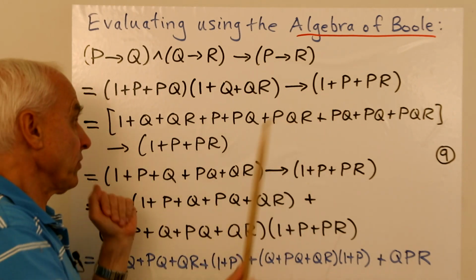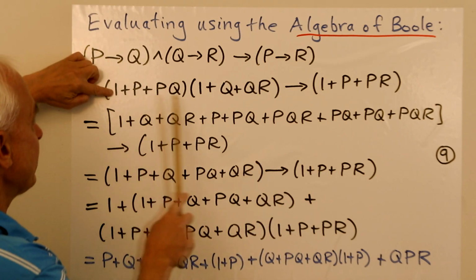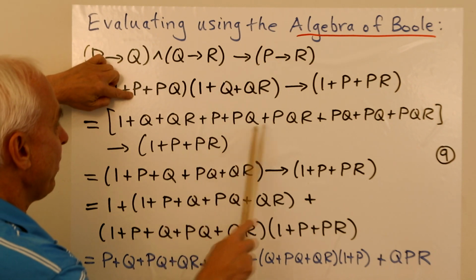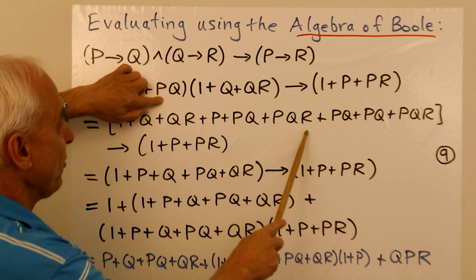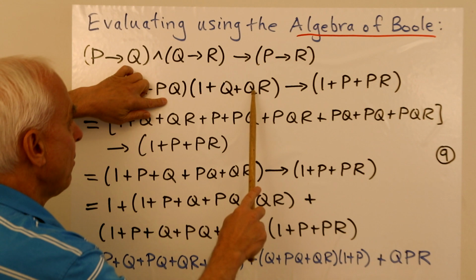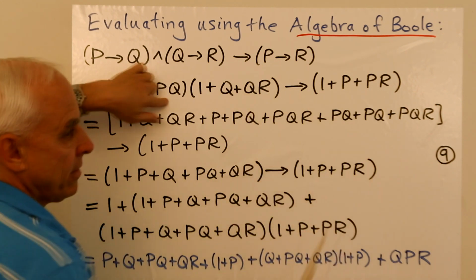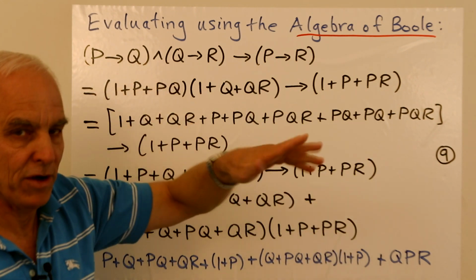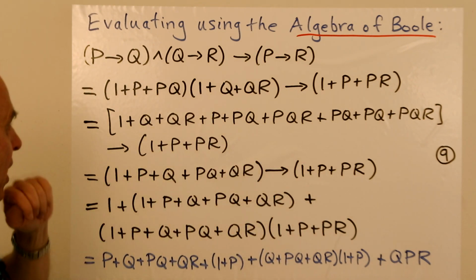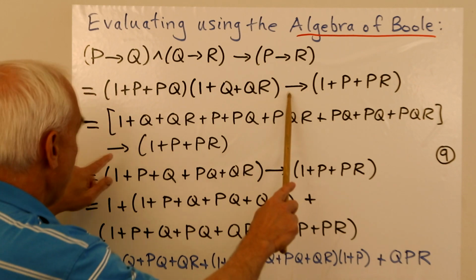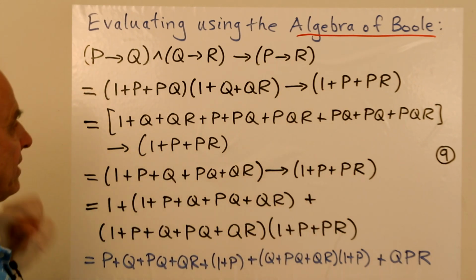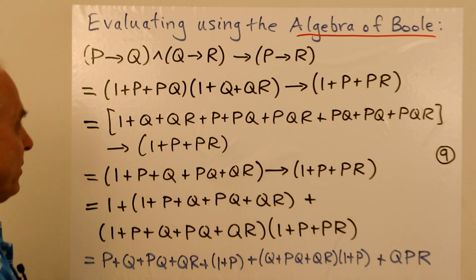So we're going to expand it out. So let's see what happens. So 1 times all this, 1 plus Q plus QR, P times all of it, P plus PQ plus PQR, and PQ times all of it, PQ plus another PQ plus PQR. I'm using the fact that Q squared equals Q without explicitly saying it. You all know that by now. Okay, and that's the left-hand side, but still that implies 1 plus P plus PR. So we've just simplified it by expanding out.